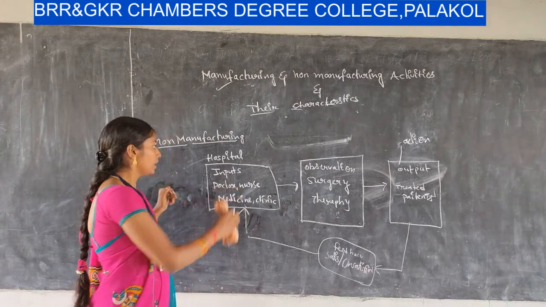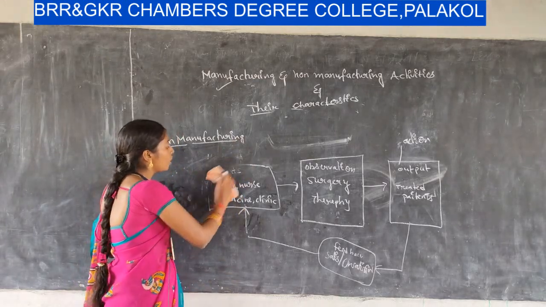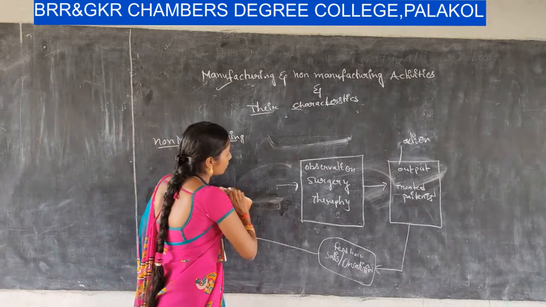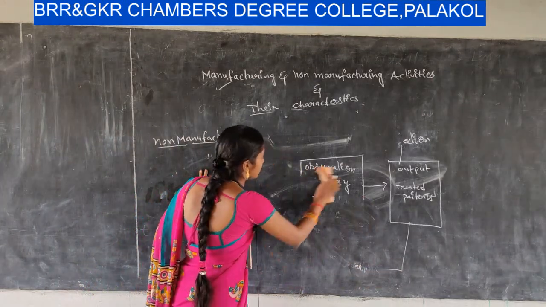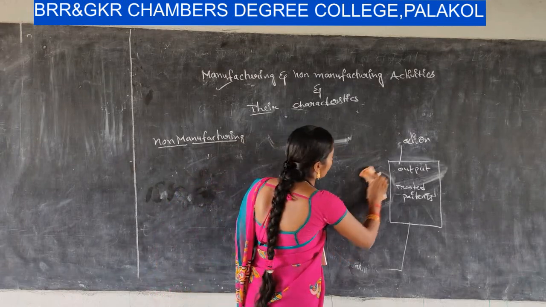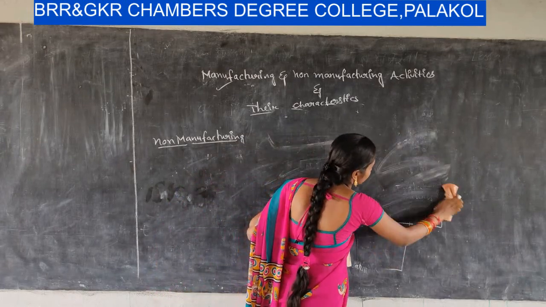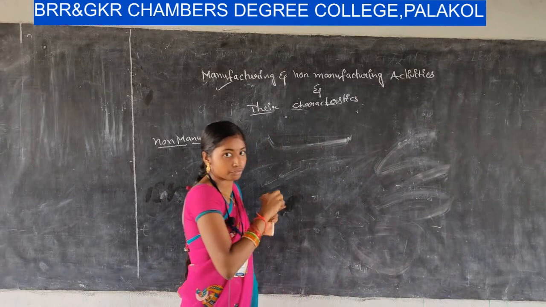Okay. So already I told you that no organization will produce 100% goods or 100% services. There may be some proportion of both goods and services. For example, first, the automobile industry.